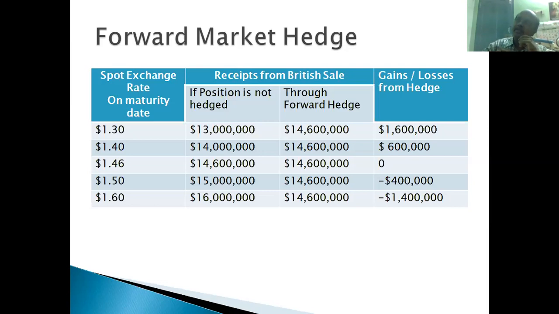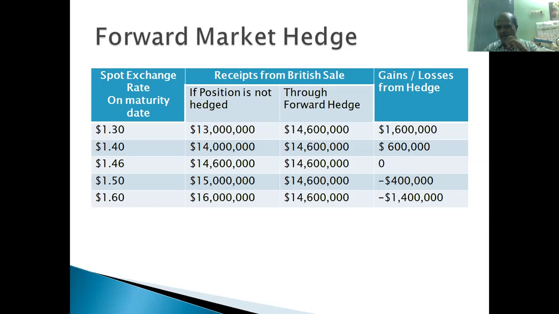Suppose as per the prediction of Bank of America, the exchange rate has become $1.60 per pound in the spot market on 15th May 2021. So how much will they be getting in the spot market? Suppose they don't make the contract, they'll be paying this 10 million pounds, they'll be getting back $16 million from the spot market. Because this forward contract is created, how much will Boeing Corporation be getting from Bank of America? 14.6 million. So how much are they going to lose? 1.4 million they are going to lose in the market, right?